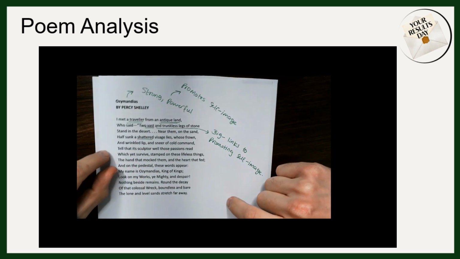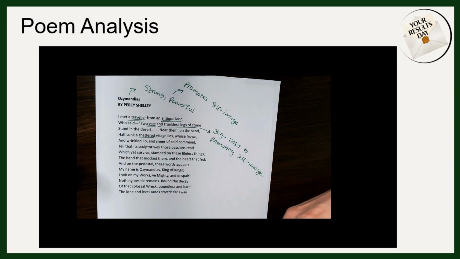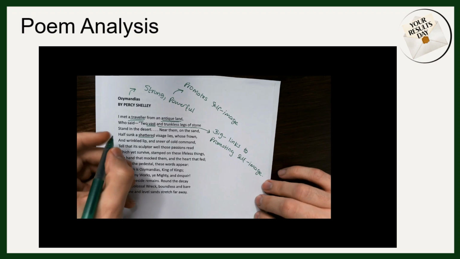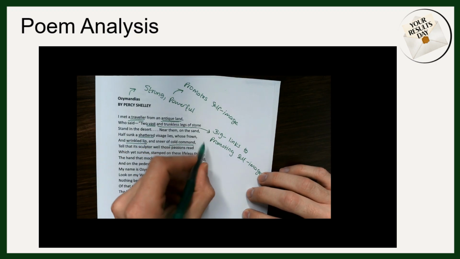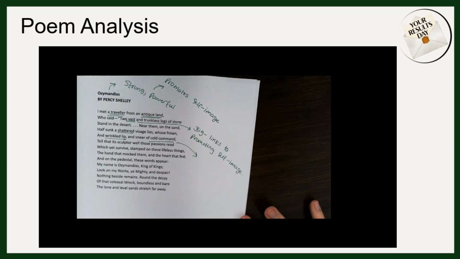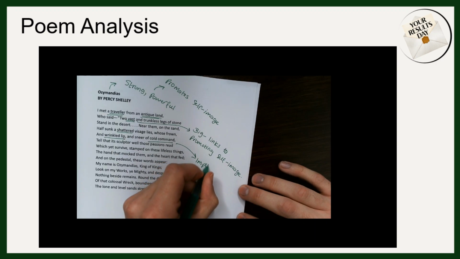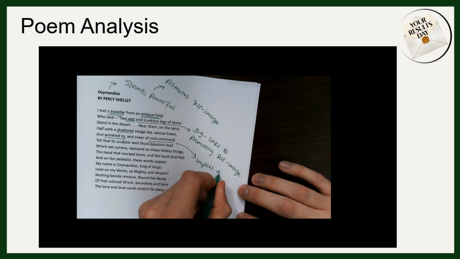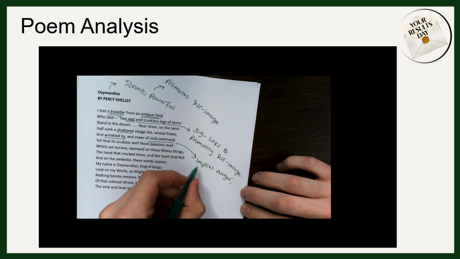Moving on to the next couple of key words then, the traveller had noticed that the impression that's on the statue is one of anger. It's described as having a wrinkled lip and a sneer of cold command. This might suggest something about Ozymandias' leadership, and maybe suggests that he was a bit of a tyrant as a leader.